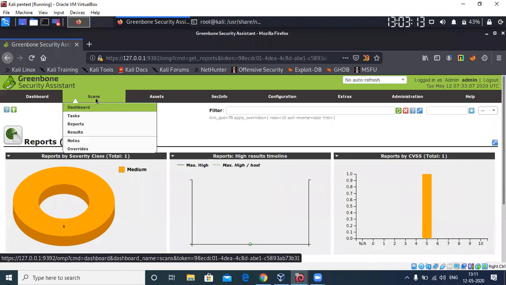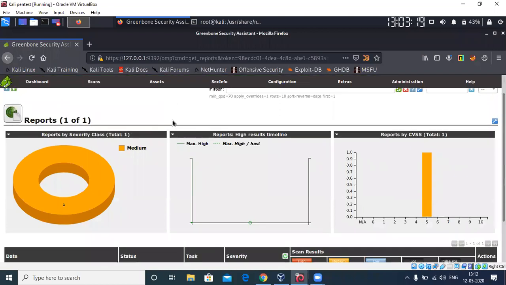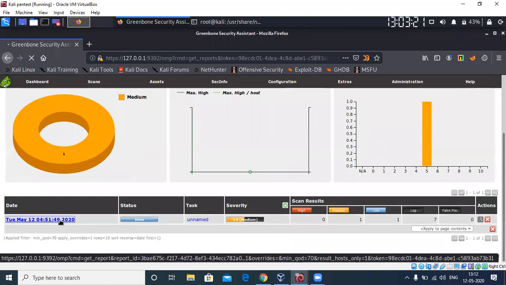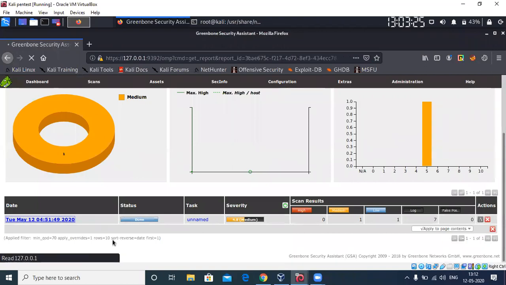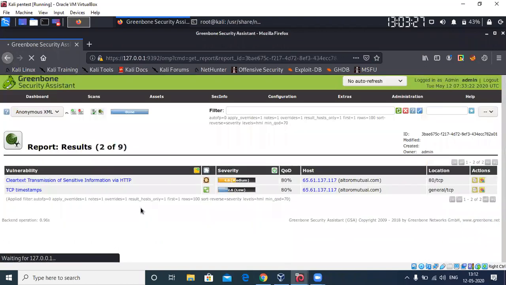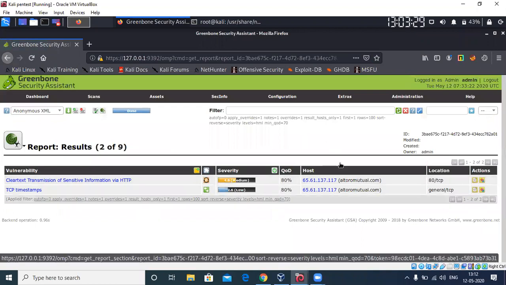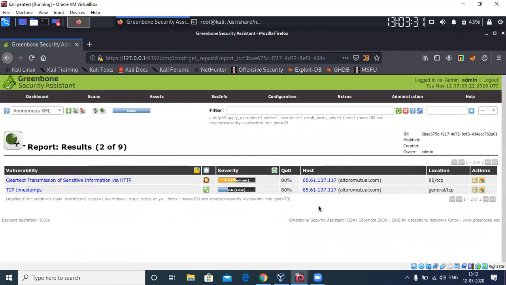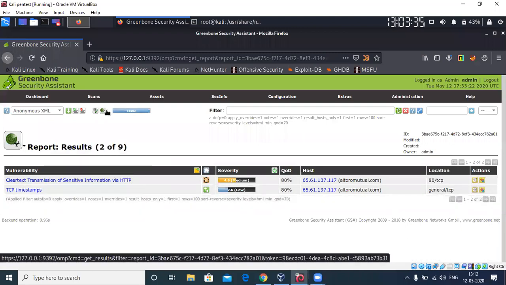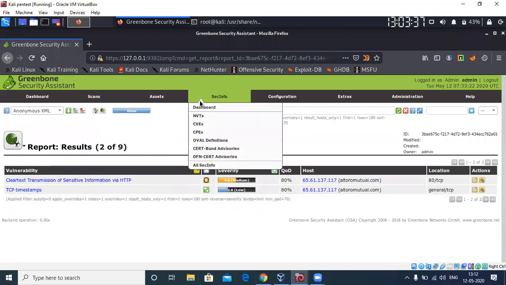After you finish the task, you will find the reports under reports and the results under results. This will be arranged based on the date and time of the scan that happened. Let's get into that in detail tomorrow.